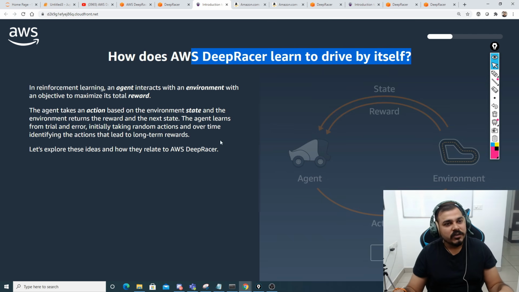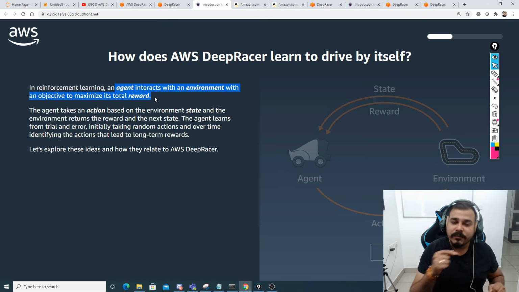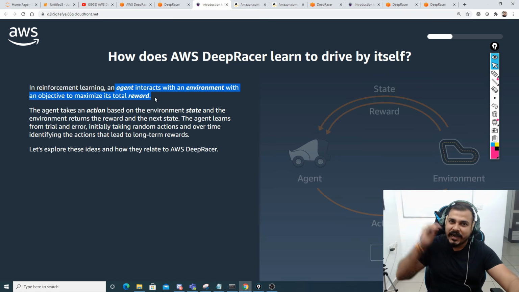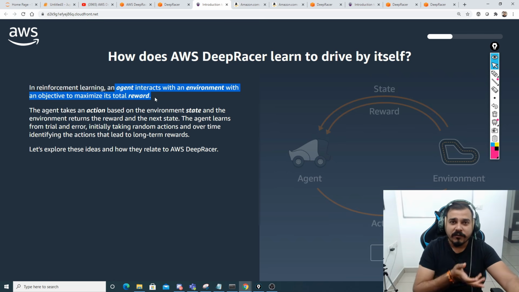In reinforcement learning, the agent interacts with an environment with the objective to maximize its total reward. Again, the main aim is to maximize the total rewards. Suppose I want my car not to hit any kind of objects. As long as it drives forward, it should not hit any object. Based on that, it will get more and more rewards, and getting more rewards basically means it is following the right path.